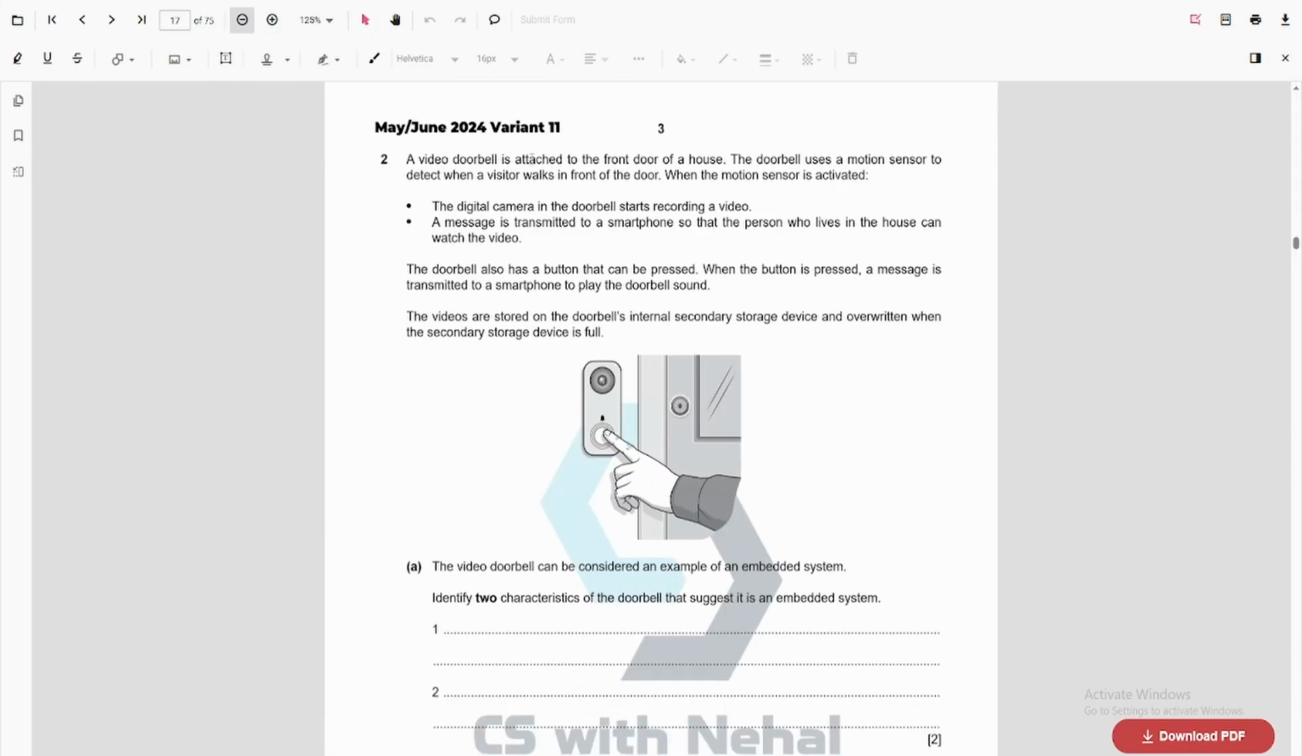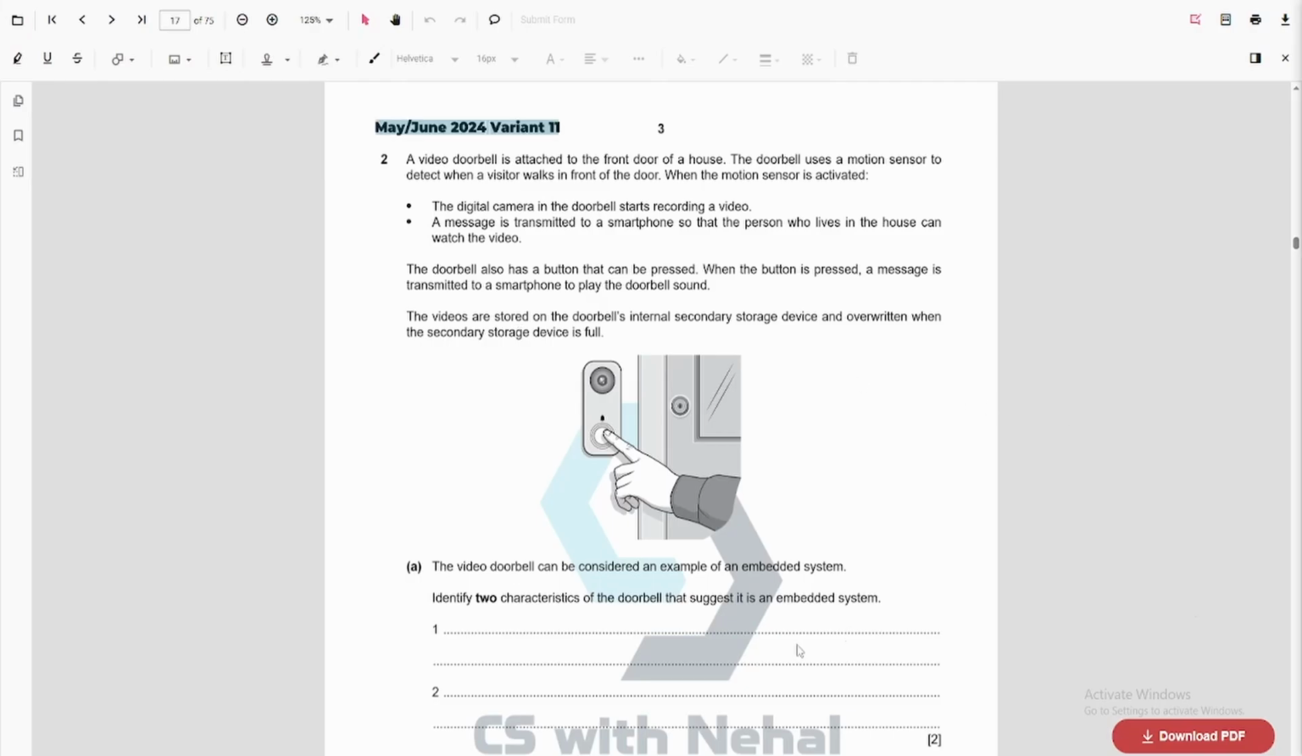A video doorbell is attached to the front door of a house. The doorbell uses a motion sensor to detect when a visitor walks in front of the door. When the motion sensor is activated, the digital camera in the doorbell starts recording a video. A message is transmitted to a smartphone so that the person who lives in the house can watch the video. The doorbell also has a button that can be pressed. When the button is pressed, a message is transmitted to a smartphone to play the doorbell sound. The videos are stored on the doorbell's internal secondary storage device and overwritten when the secondary storage device is full.